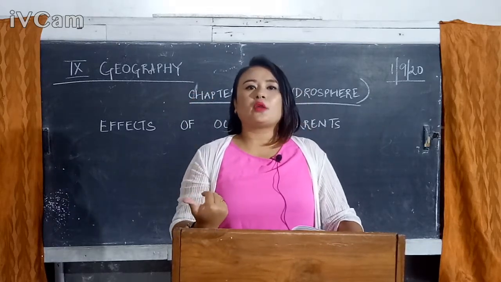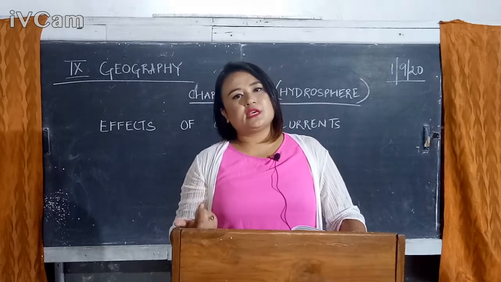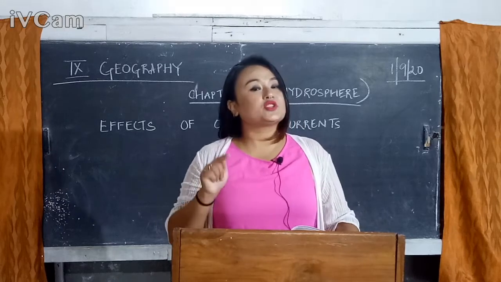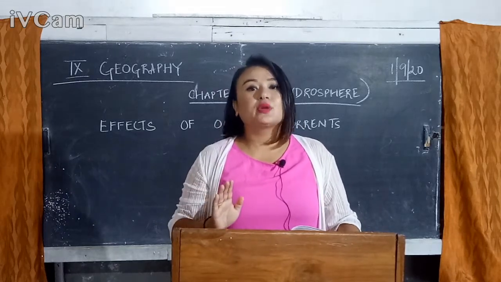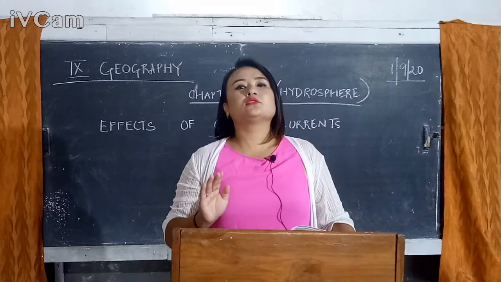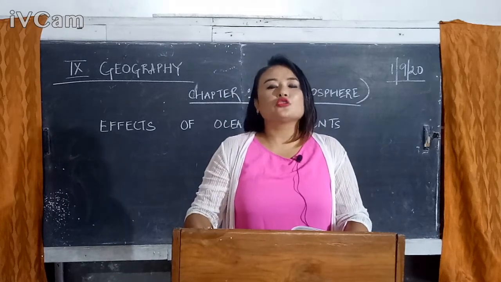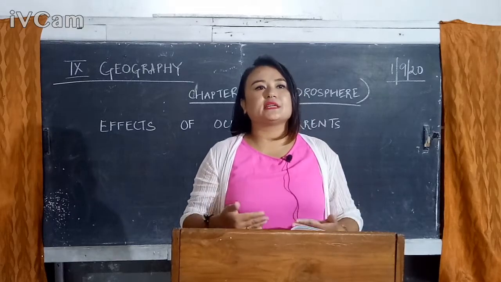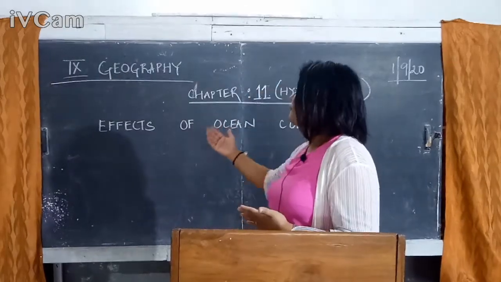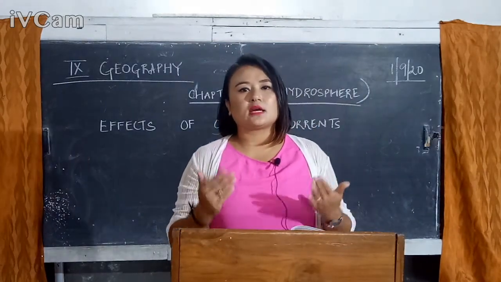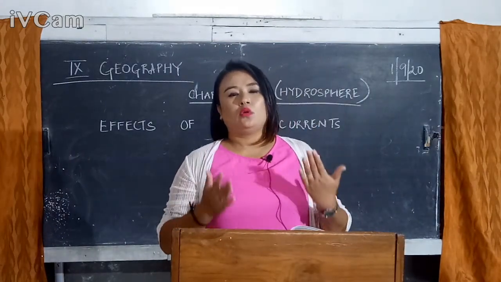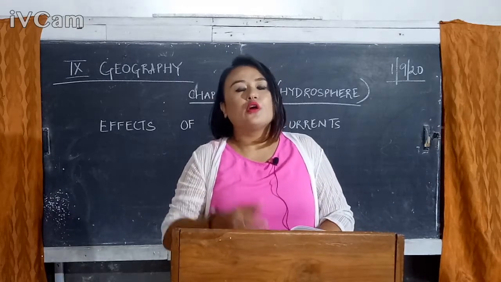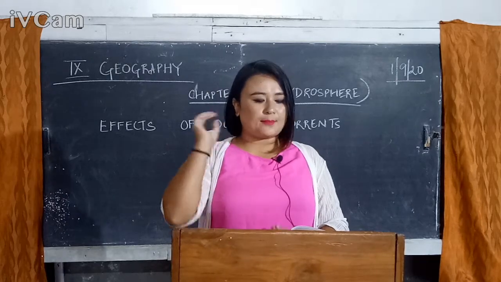Another one, your Norway and all, it is functioning throughout the year. If you see next to your Norway, your Greenland, it is frozen. But because of your North Atlantic drift, which is an example of a warm ocean current, you can see your western coastal region of Europe and the northern part of Europe is not frozen because your temperature is increasing because of the influence of your North Atlantic drift. So this is how ocean currents play a very, very important role in order to determine your first climatic factor, and that is your temperature.